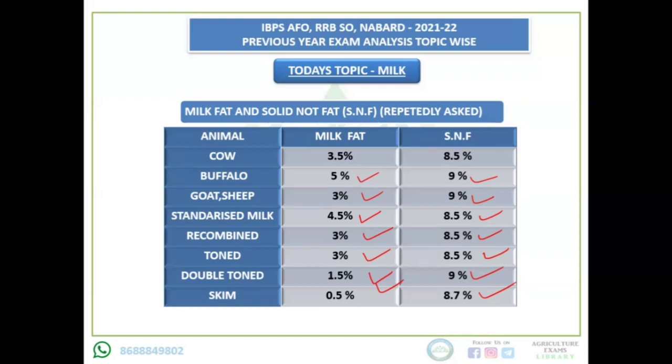Okay, now you have seen the chart. If you learn the chart, you can automatically answer the previous question which I asked you.